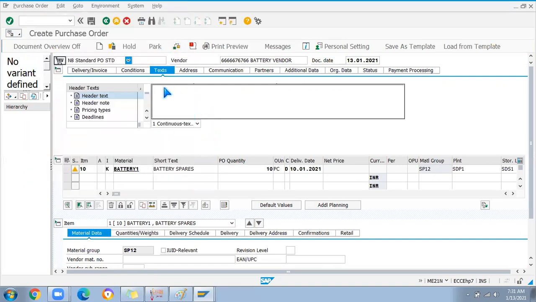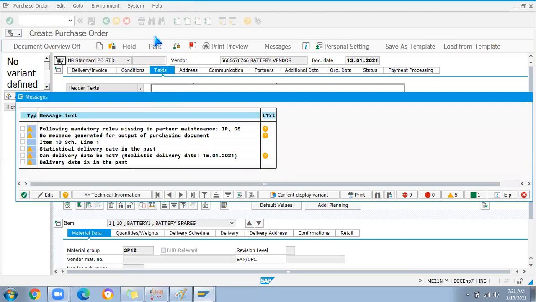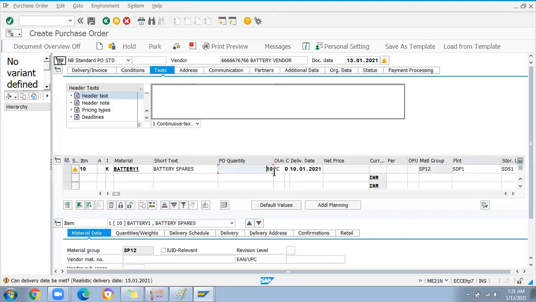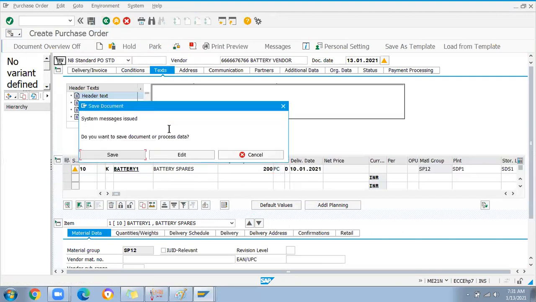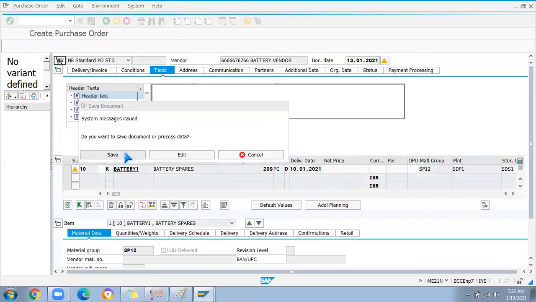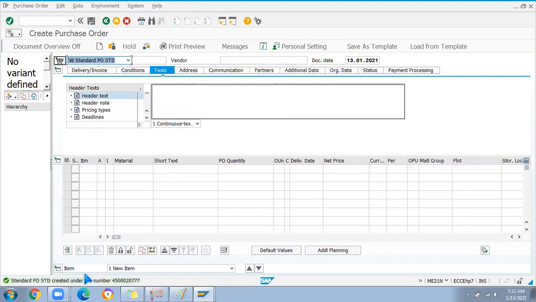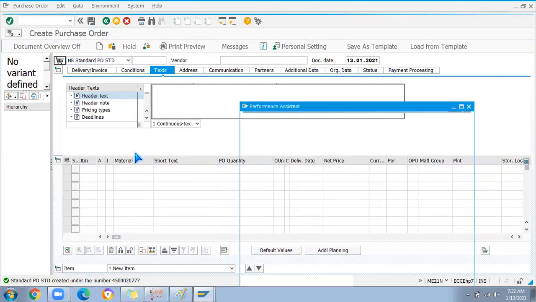Okay, check it. Everything is good. 10 pieces we ordered. Normally we'll order 200 or 500 pieces when ordering bulk quantity of battery spares. Okay, I'm going to save it.